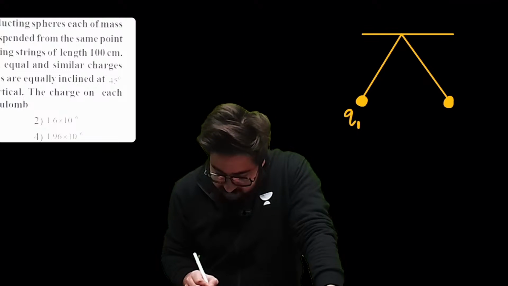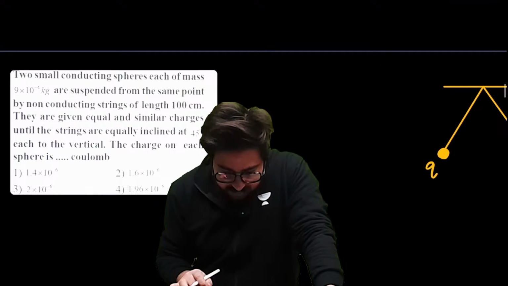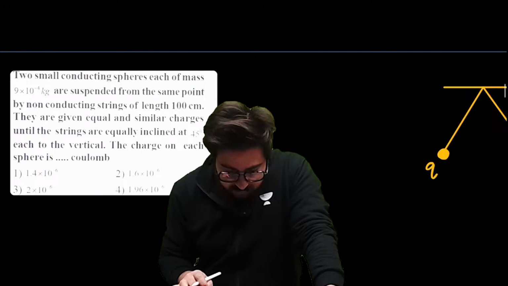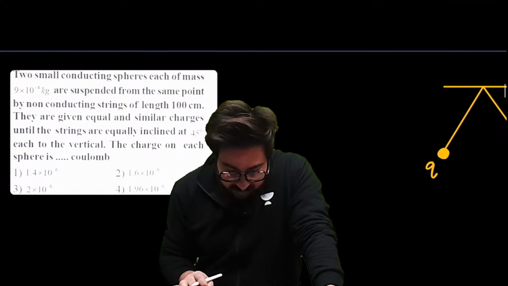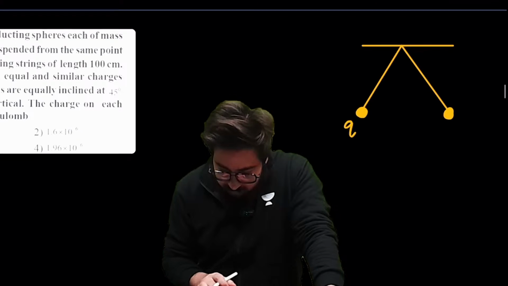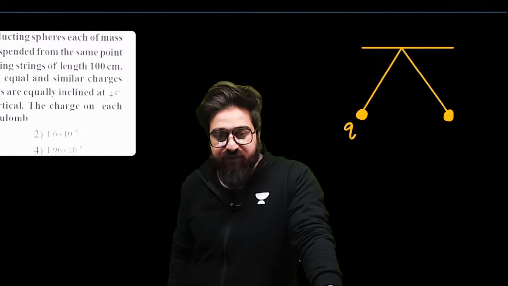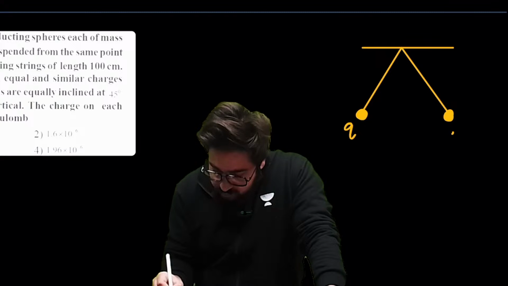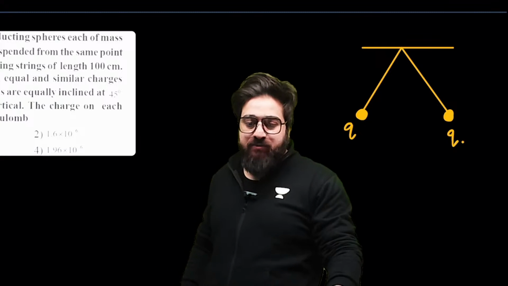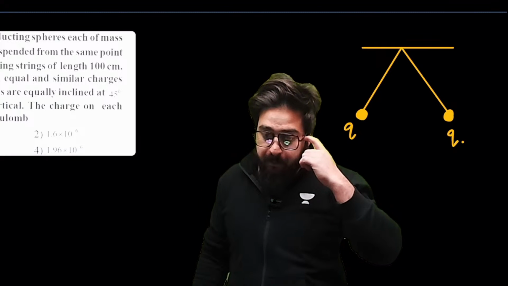Let's call this charge q. The two small conducting spheres, each of mass m, are suspended from the same point. Let's suppose these are the two spheres, the mass of each sphere is m, and this is also charge q over here. The charge on this sphere is also q.